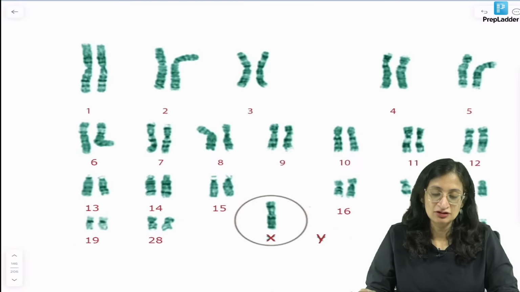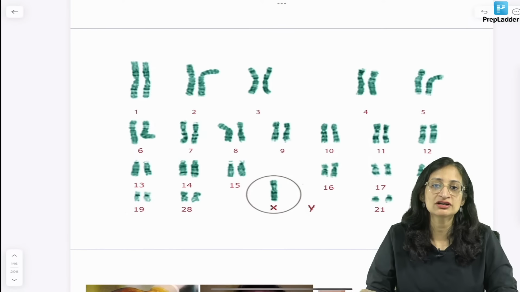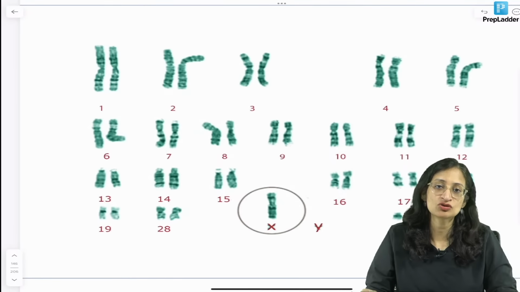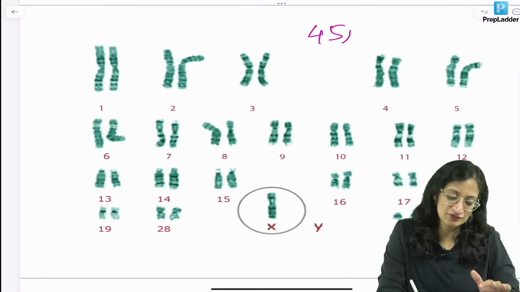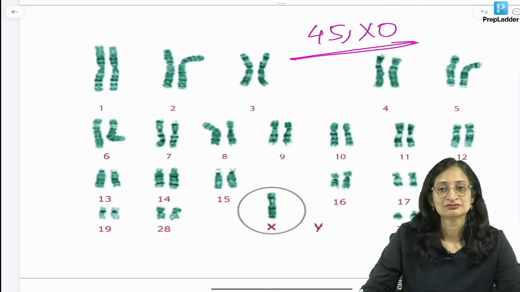What do you see here? If you count the total number of chromosomes, you will see that instead of 46, there are 45 chromosomes. And there is a single X chromosome and no Y chromosome. So this is 45XO. Who can tell me the diagnosis here? Waiting for your replies.